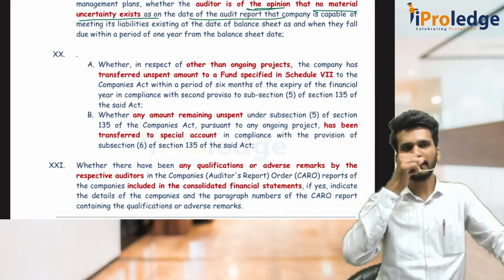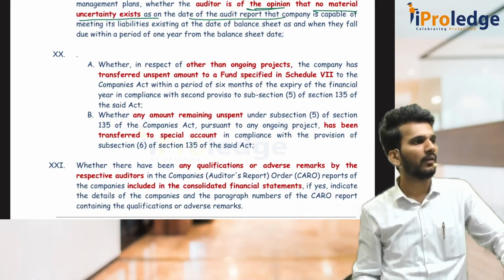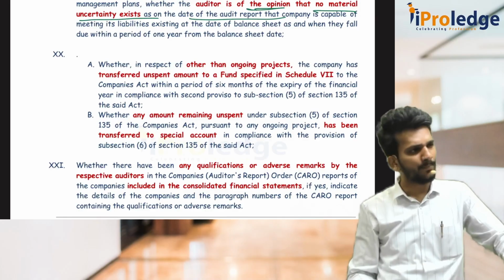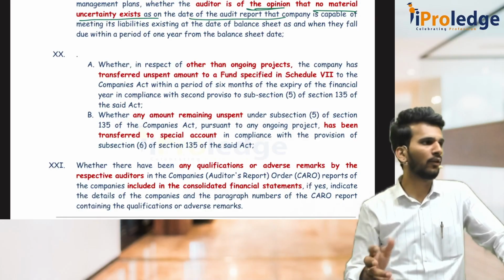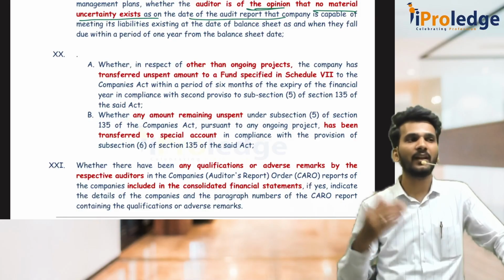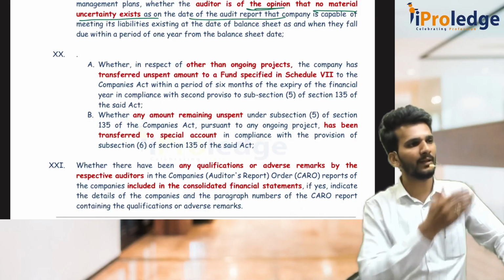Other than ongoing project means I thought 2 crores are required for construction of hospital. I completed the hospital within 9 months. But I spent only 1.5 crore. Remaining 50 lakh rupees still unspent. That is regarding other than ongoing project, because the project is already completed.